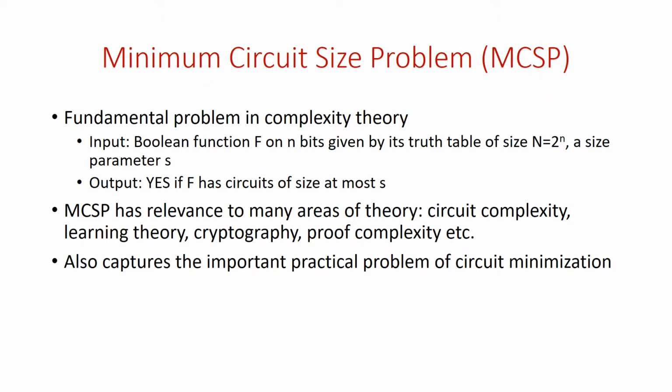This talk is about the minimum circuit size problem, MCSP. So this problem is the focus of this talk. It's a fundamental problem in complexity theory, where you're given as input a Boolean function f on n bits, which is given by its truth table of size 2^n. We'll be using little n to denote the input size of the Boolean function and capital N to denote the truth table size, and a size parameter s. And the output for this problem is yes if the Boolean function f has circuits of size at most s.